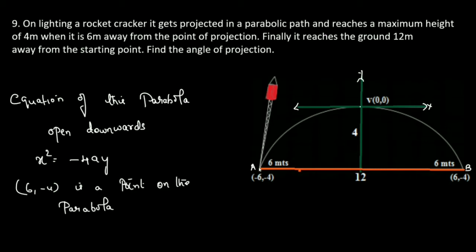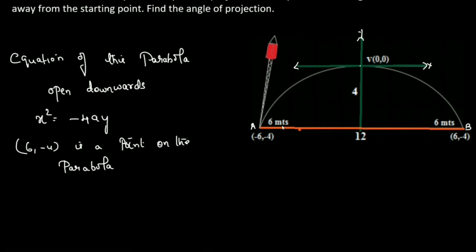So now let us substitute here. Put x is equal to 6, so you'll get 36. This point is (6, minus 4). Why is it (6, minus 4)? AB is 12. If you name this as C, then CB is 6 and this is 4.